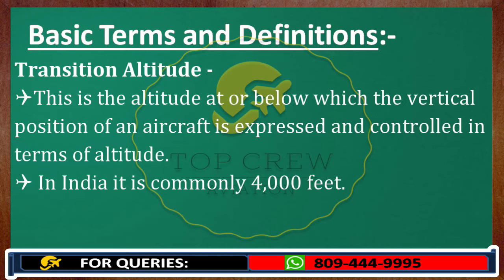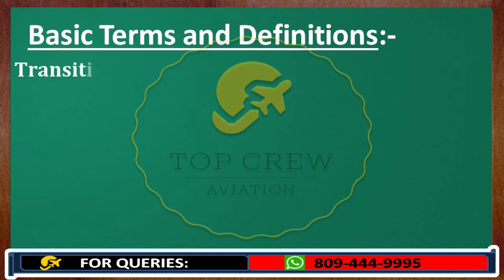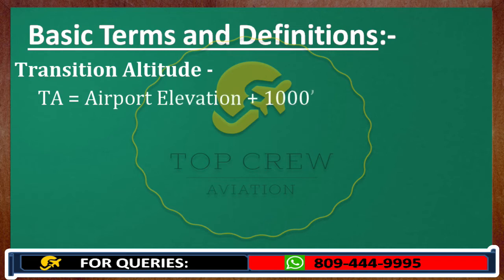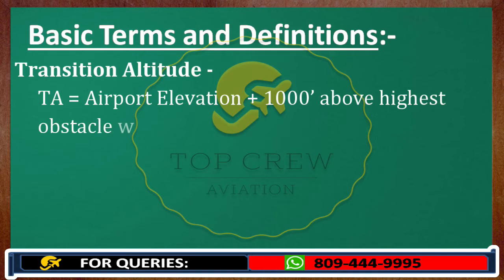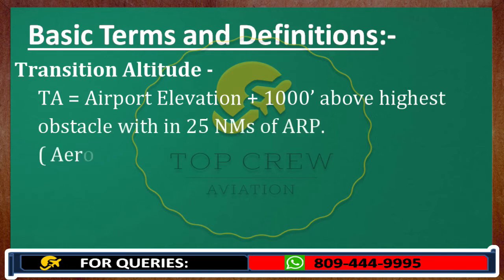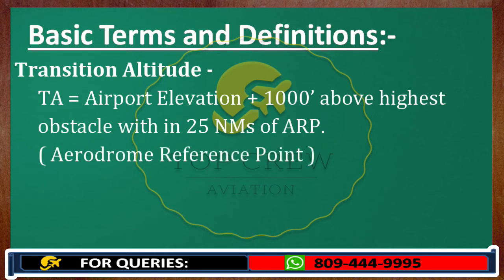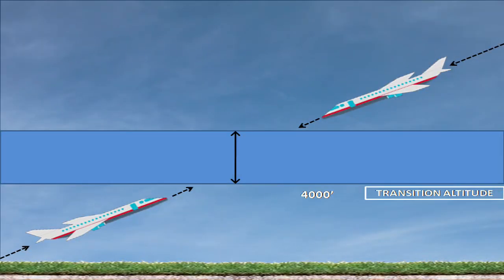So for transition altitude, we take airport elevation plus 1000 feet above the highest obstacle within a radius of 25 nautical miles of ARP, guys. What is ARP? Aerodrome reference point. So this is how we define it.